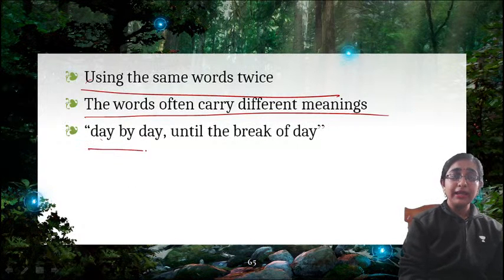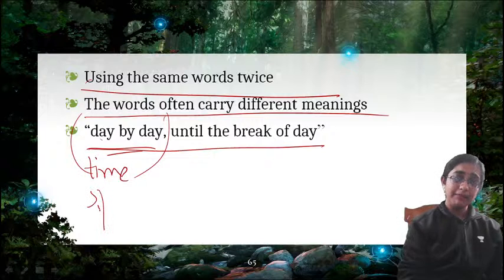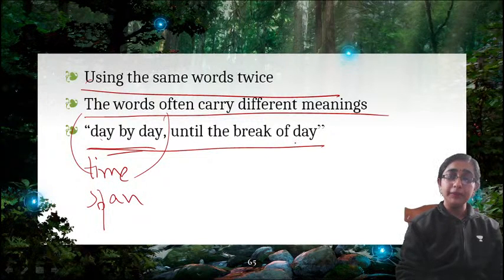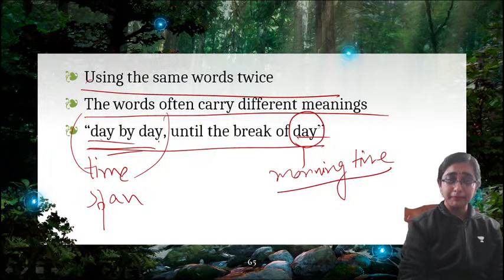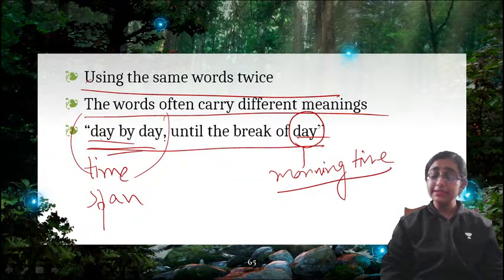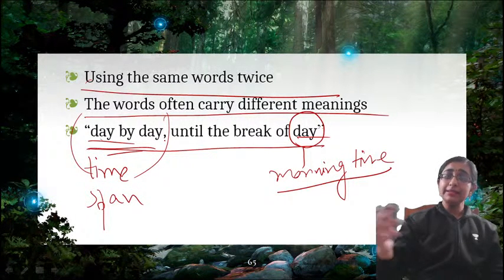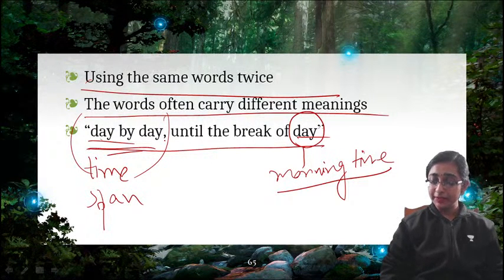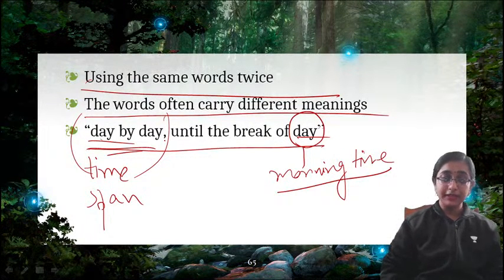This line, day by day until the break of day. So here, day by day, day refers to a time span. But until the break of the day refers to morning time, the daytime. So you can see the word day is the same, but the meanings are different. So this kind of thing is called identical rhyme. When the same words are used twice but the meanings are changed. So that is identical rhyme.